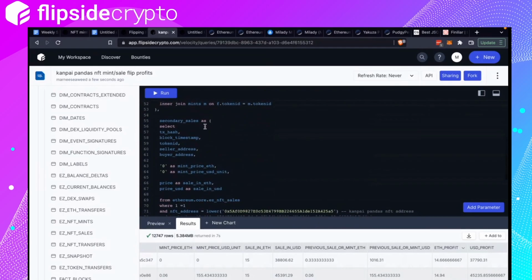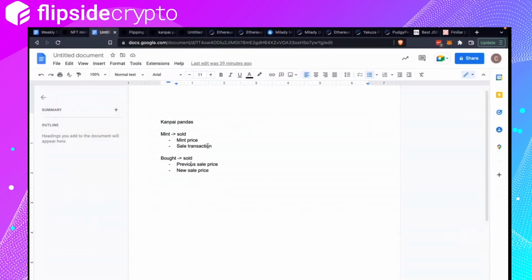And another caveat is that we're assuming that the address is the same. So in my example here, someone mints an NFT and then transfers it to X address, and then X address sells the NFT.